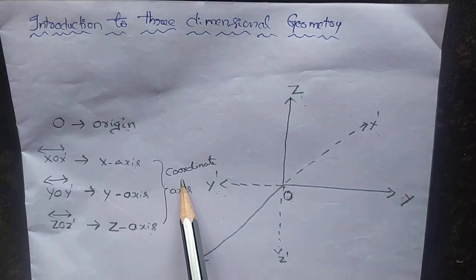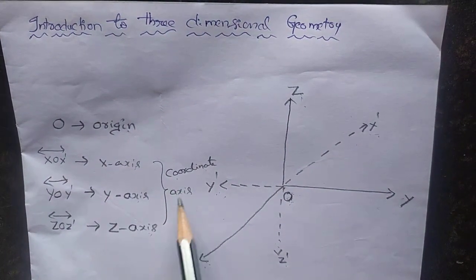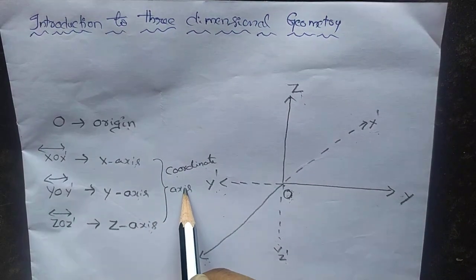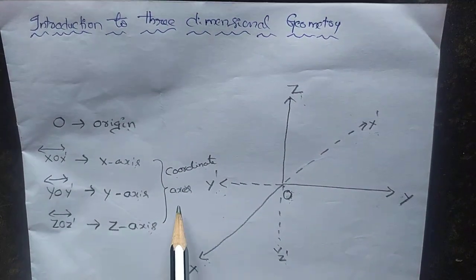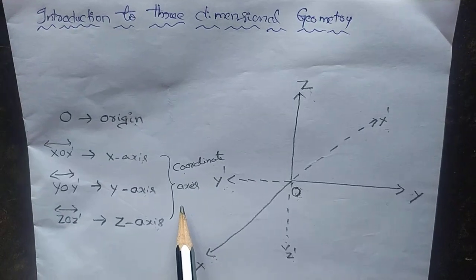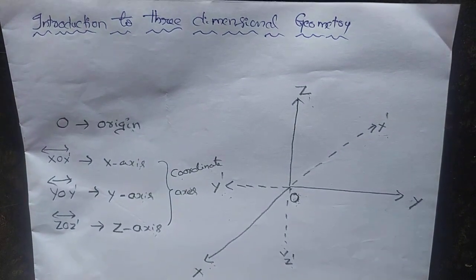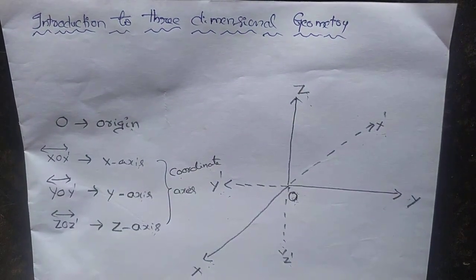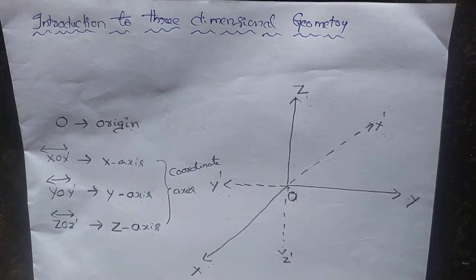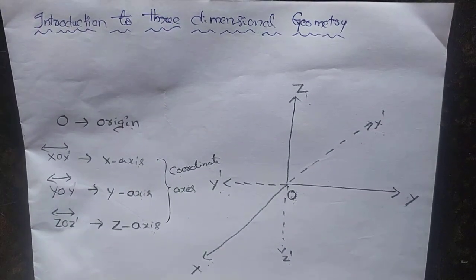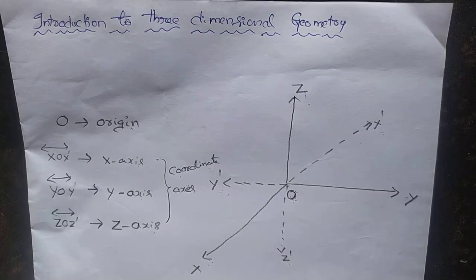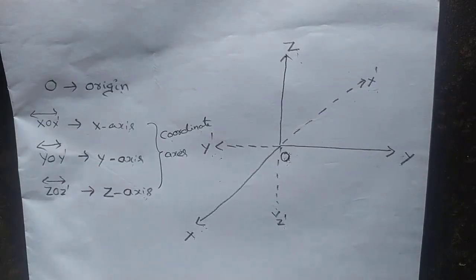These three lines are called coordinate axes. Axis is singular, axes is plural. Understand? Don't worry, I will give notes to you in a PDF format. So this is coordinate axes.